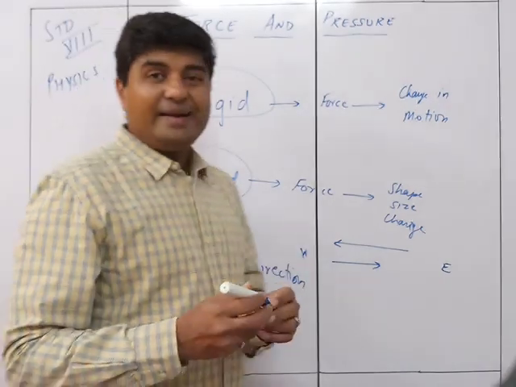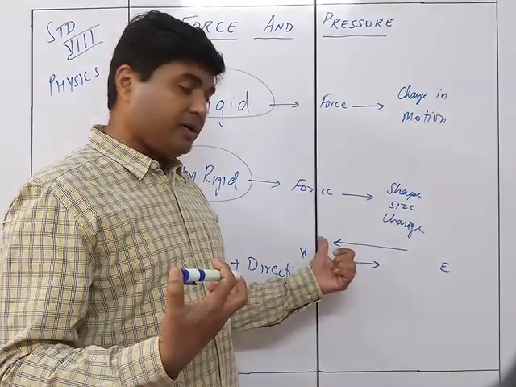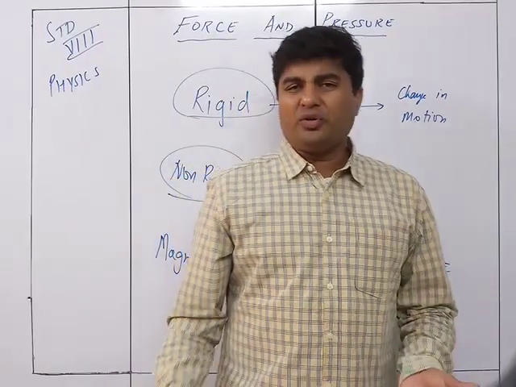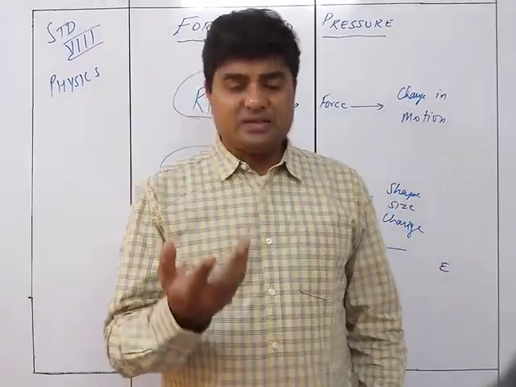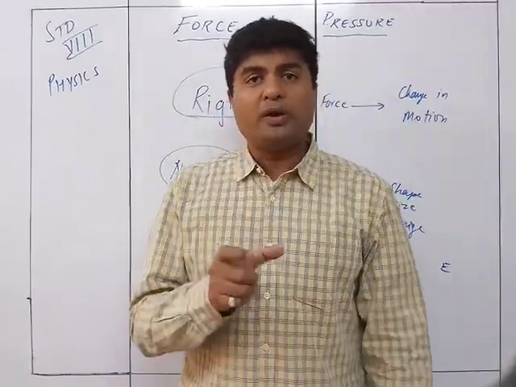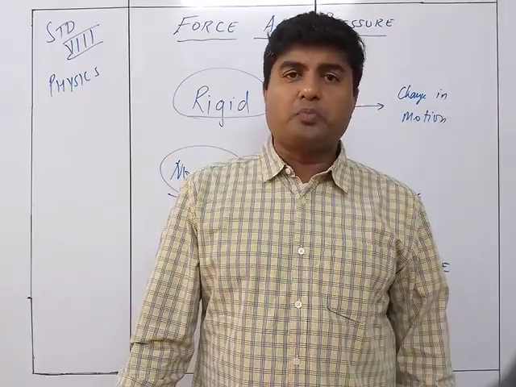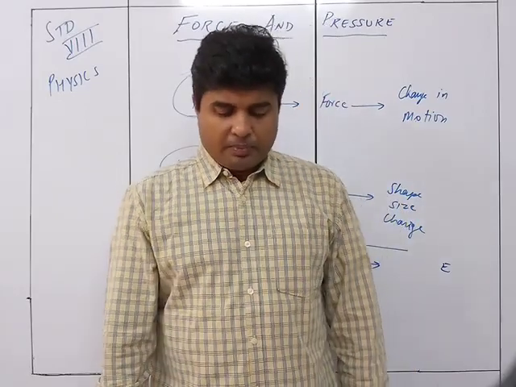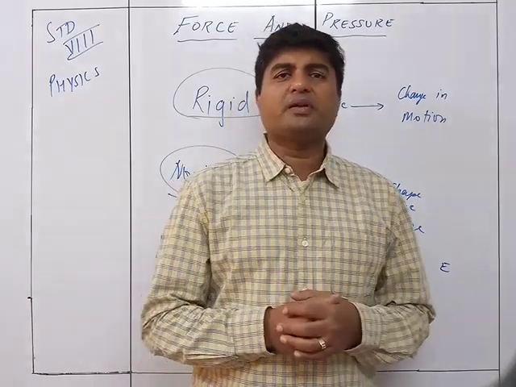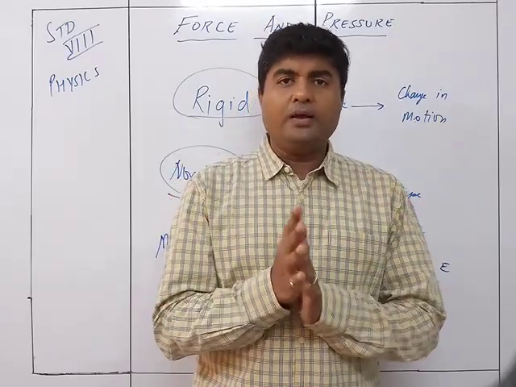Okay, so the direction is given by the arrowhead, which is pointing out to that particular direction, and the length of the arrow will give you the magnitude. Of course, we are not going to measure the length in each case, but it is a possibility that you can always give two arrows showing one as smaller and the other as a bigger one. Then it will indicate that the bigger one has a higher magnitude and the smaller one will have a smaller magnitude. But normally, at least in our chapters, we are not going to represent any force in the form of the length of the arrow. Yes, direction, yes we can, but not the length.